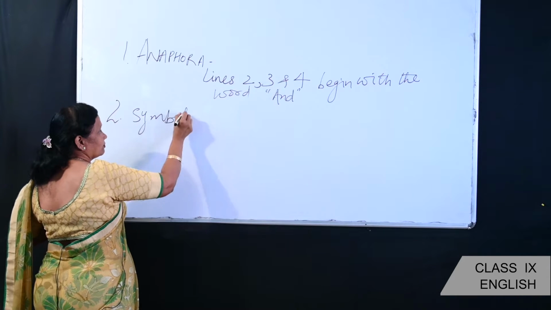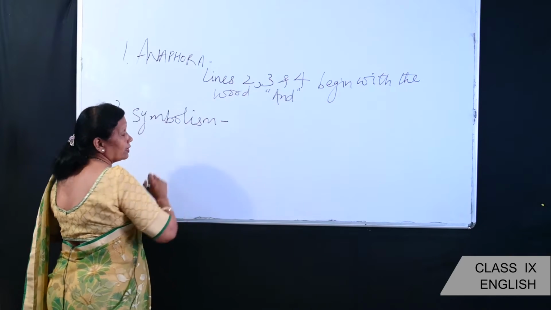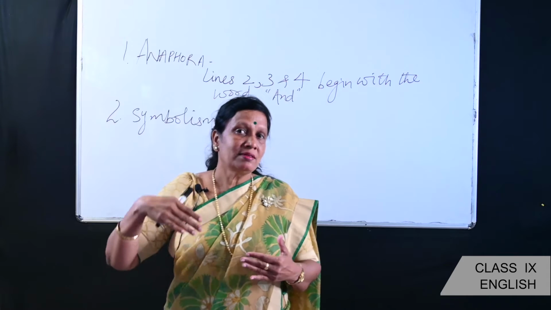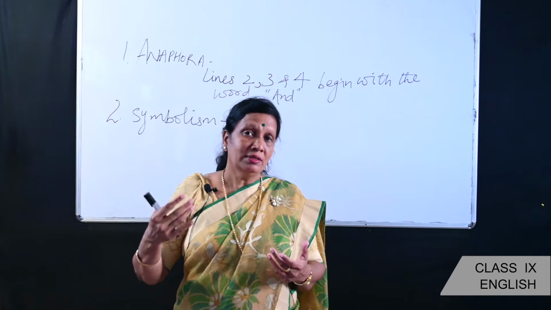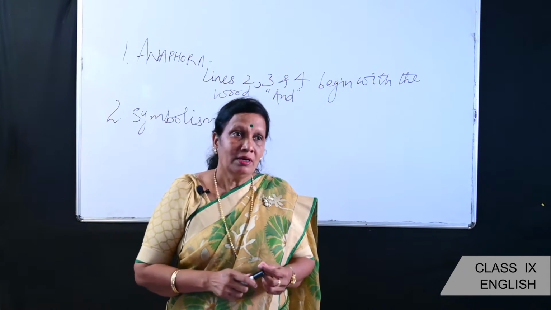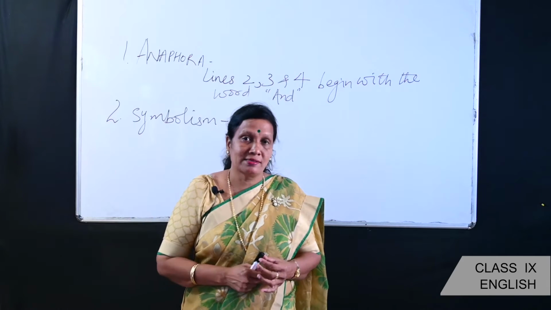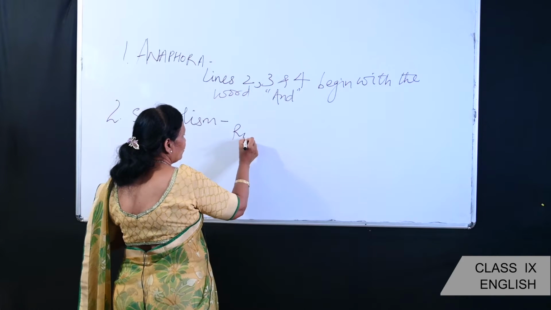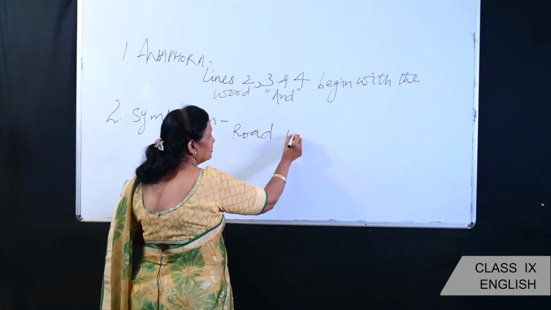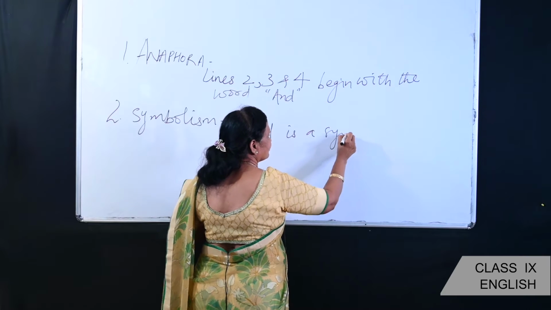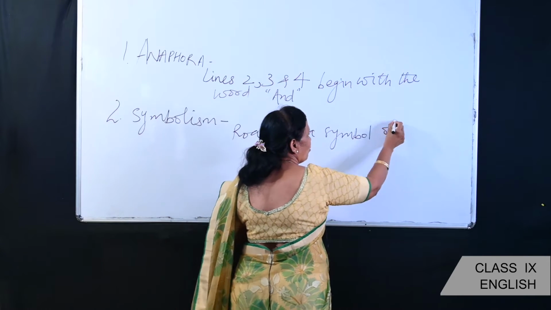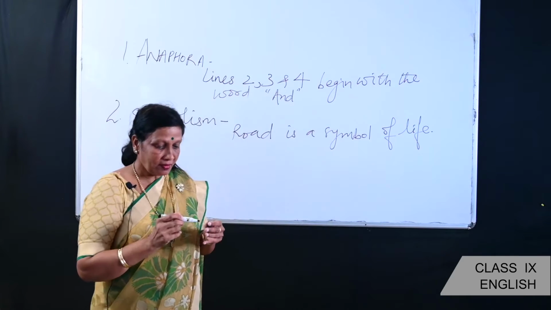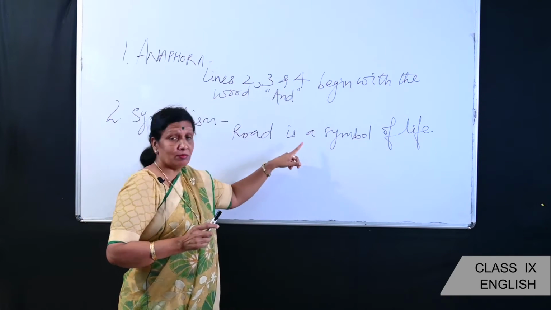Now, symbolism. Symbolism is when one thing means something else or some other thing, right? It symbolizes something else. For example, in the poem The Road Not Taken, road is a symbol of life.